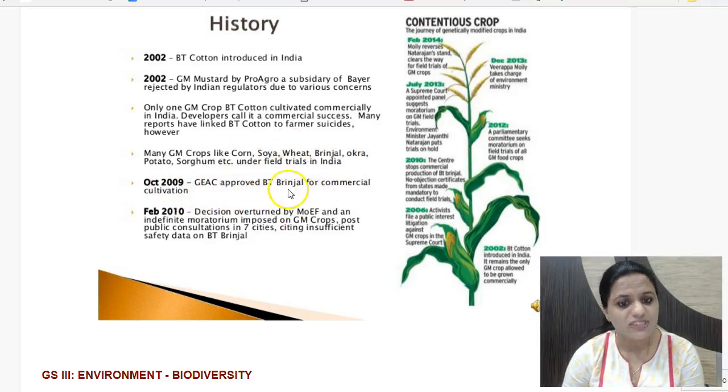In 2009 itself, GEAC had approved BT brinjal for commercial cultivation, but then this decision was overturned by the Ministry of Environment and Forests. The Environment Minister put an indefinite moratorium on GM crops, since first public consultations should be done and there was insufficient safety data on BT brinjal. Once sufficient data comes forth and public confidence is there, after public consultations, BT brinjal can be approved. So a moratorium was put, and after that even the Supreme Court, as we have seen, had put a stay on GM mustard.